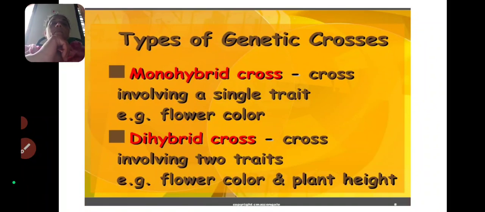Monohybrid cross: mono means single, so a cross involving a single trait is called a monohybrid cross. For example, flower color or plant height. Next one is dihybrid cross. Di means two, so two traits are involved. A cross involving two traits is called a dihybrid cross. For example, flower color and plant height.